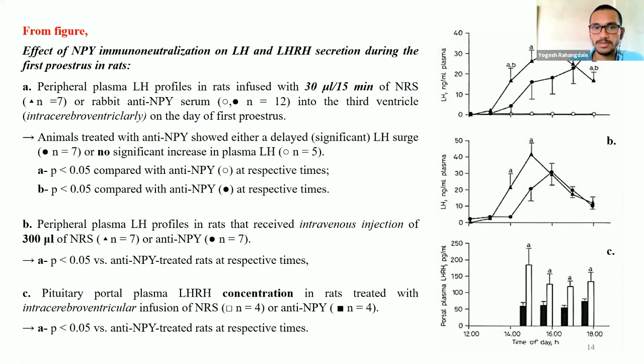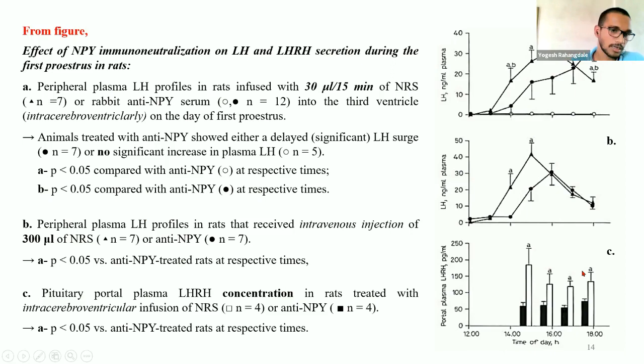of 300 microliters of normal rabbit serum and anti-neuropeptide Y serum. In this case, as in the first, the triangle indicates normal rabbit serum treatment and the filled circles indicate the anti-neuropeptide Y serum. We can see here that there is a delayed LH surge in animals treated with anti-neuropeptide Y, and then at the end, between 16 to 18 hours, there is a significant parallel level of LH at the end of the cycle or afternoon.